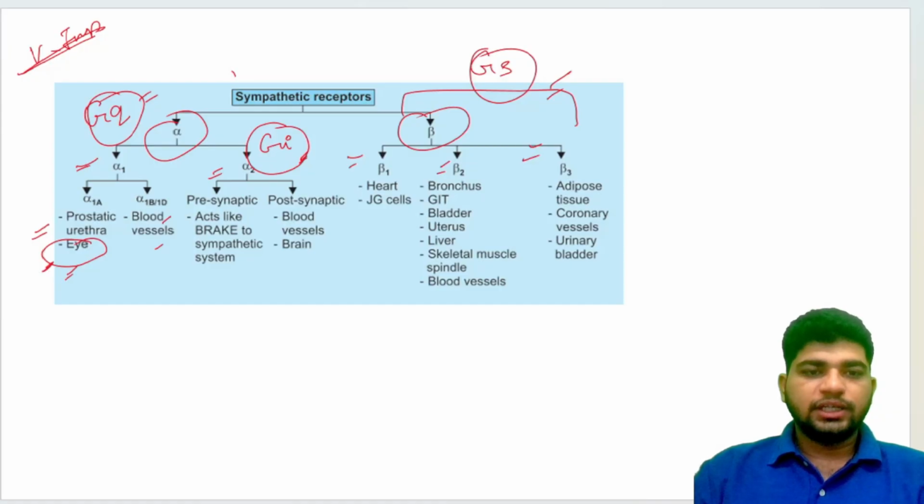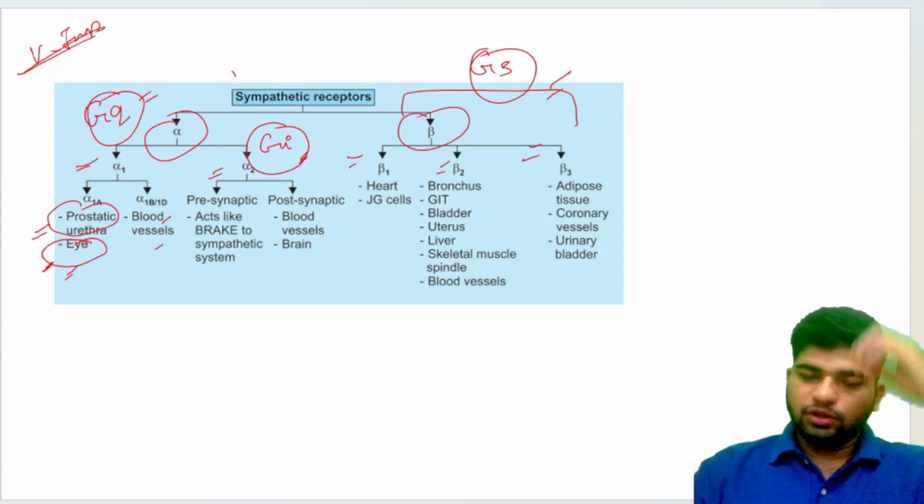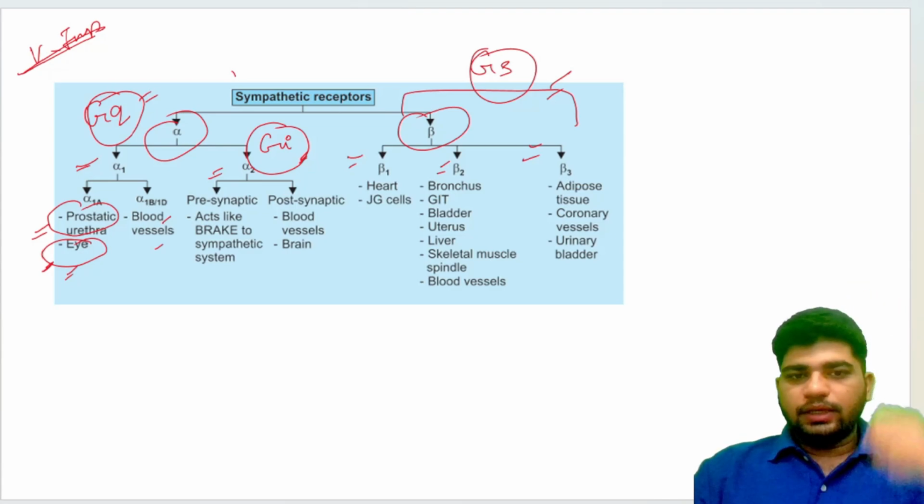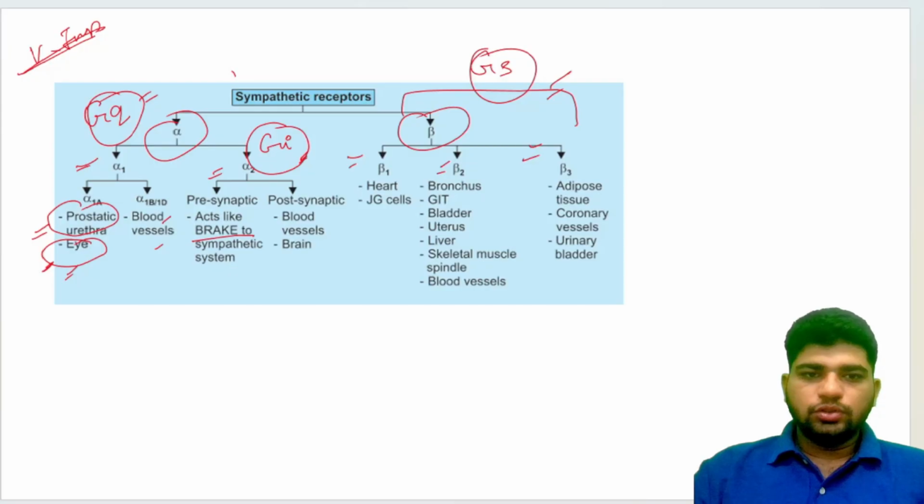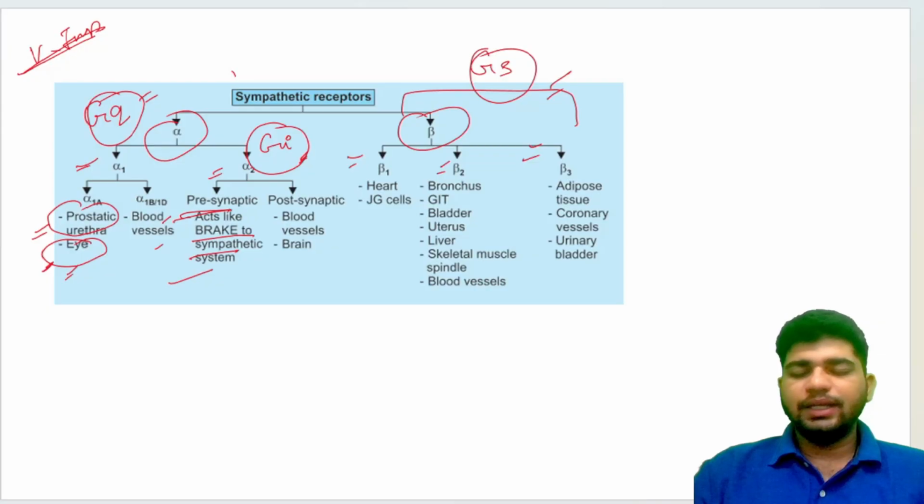Prostatic urethra as well as the eye. Also, the alpha 2 receptor acts like a brake to the sympathetic system because it is a presynaptic receptor as well as an autoreceptor. Whenever a receptor is presynaptic, it is called an autoreceptor, and this autoreceptor automatically comes into the category of Gi mediated receptors. Postsynaptic ones are also there, which are in blood vessels.